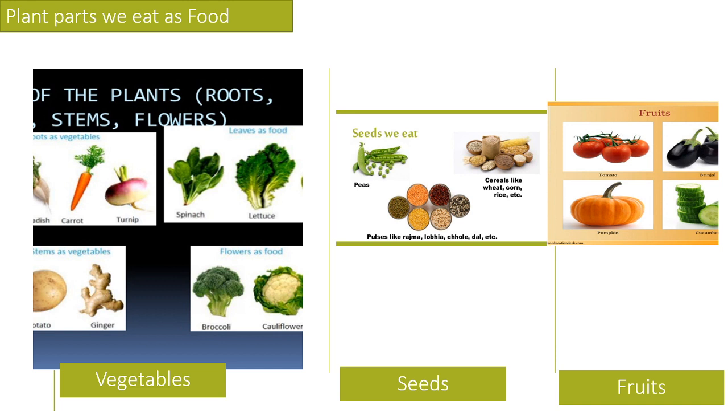And also pulses, all the dals like urad dal, masoor dal, chana dal and rajma. These are all pulses. These are all seeds of the plant. Along with these, we also consume fruits of the plant. Brinjal, all the vegetables and fresh fruits come under fruit of the plant.